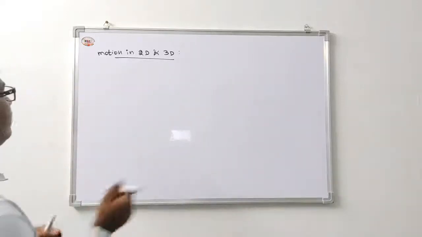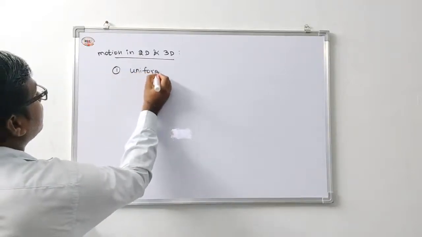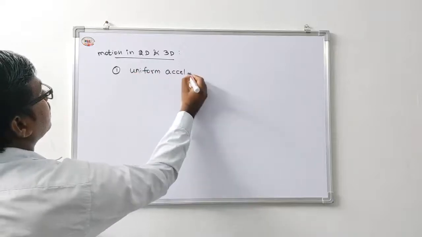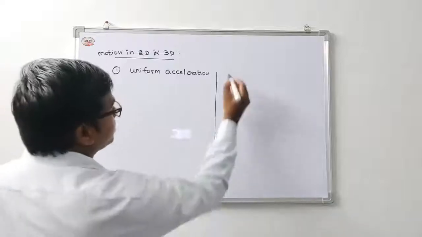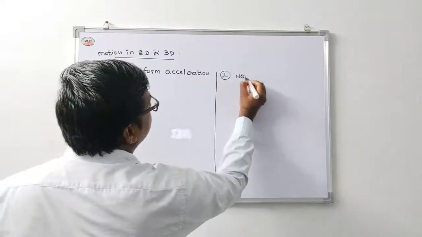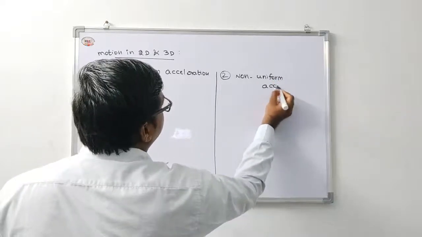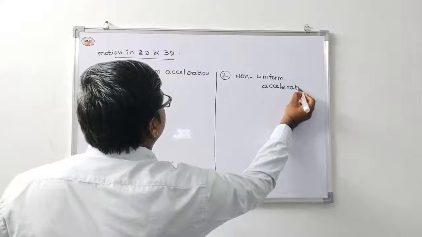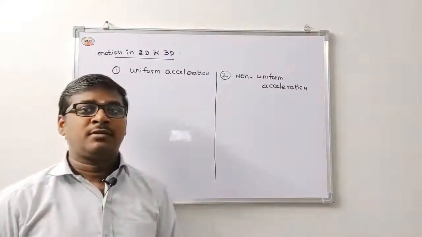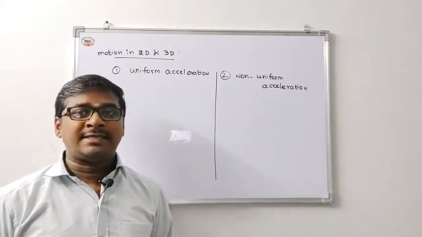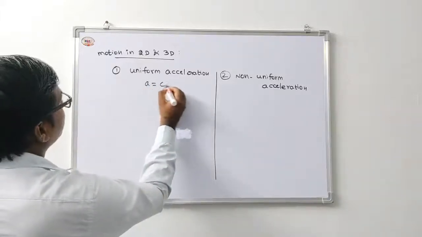The first one is uniform acceleration and the second one is non-uniform acceleration. For uniformly accelerated motion, a bar is constant.